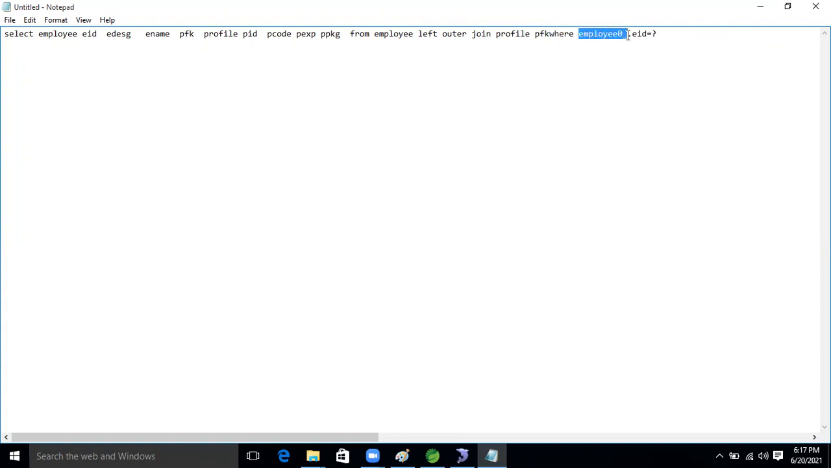Where employee ID is a question mark, right? So see, select employee EID, designation and employee name, then the foreign key profile. Another one is the PID, profile ID, profile code, profile experience and profile package, from employee left outer join profile P on the foreign key. Here Employee was there, right? Employee.